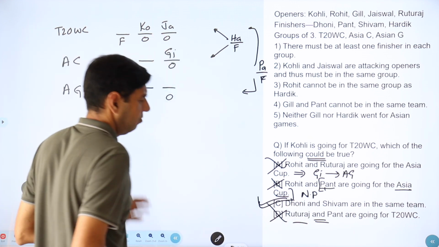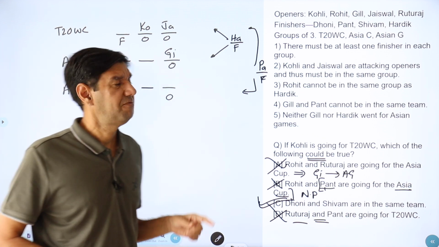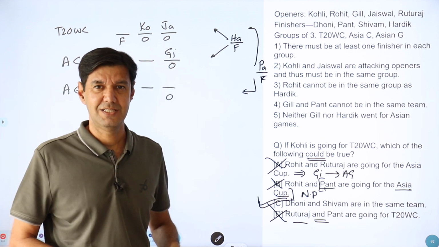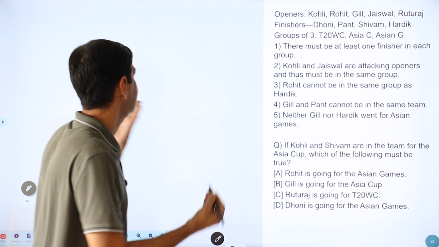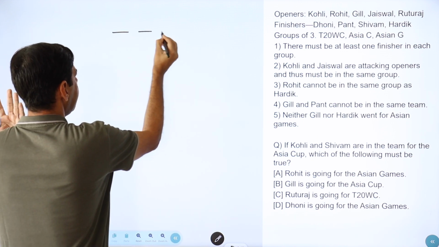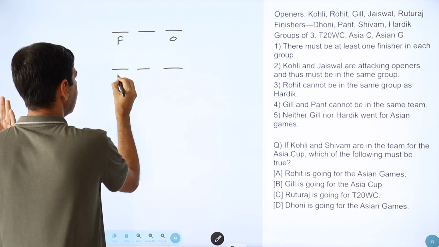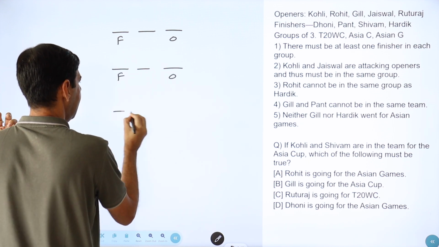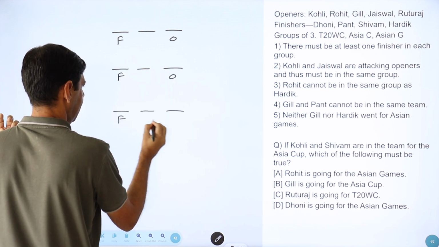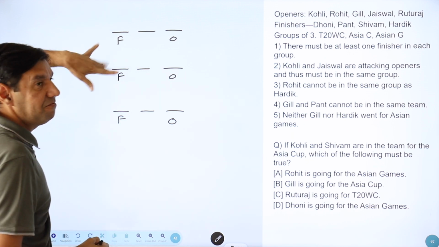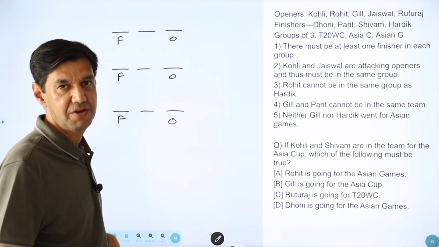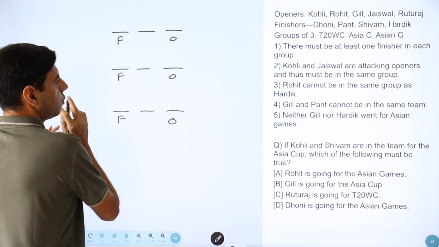So this was a good start. It did not turn out to be as difficult if you would have done these analyses first. So a start is defined. A team will have a finisher and opener. Another one will also have a finisher and opener, and the third one will also. One of them will have two finishers, two of them will have two openers. So which one, we don't know.